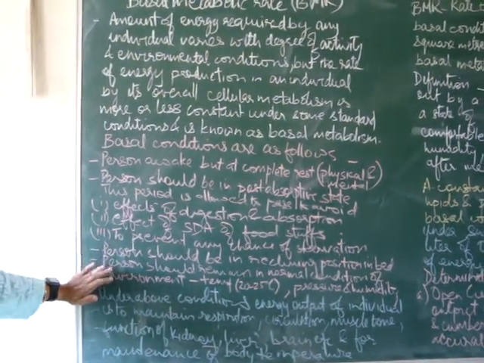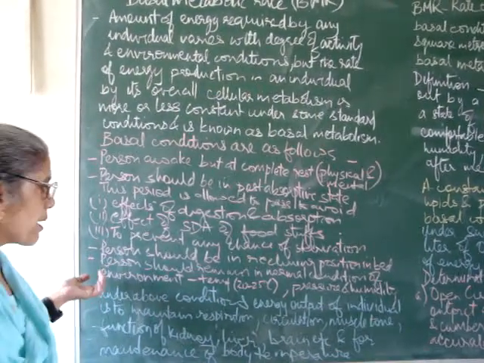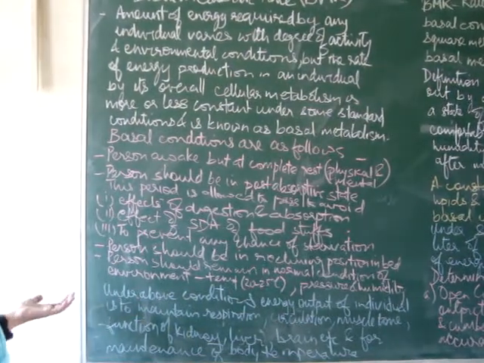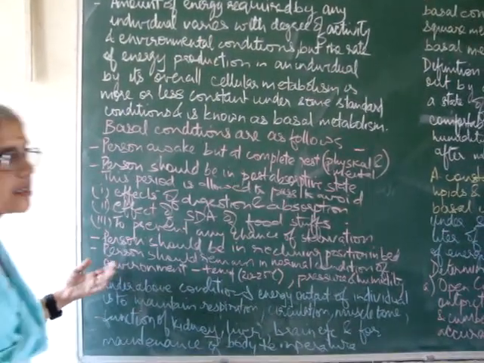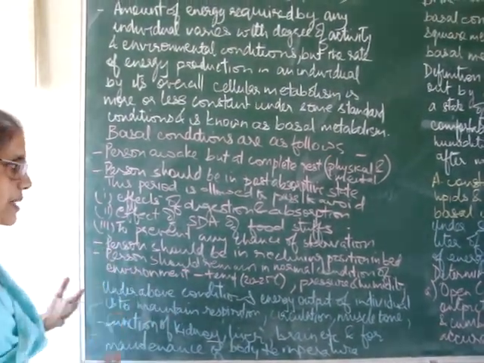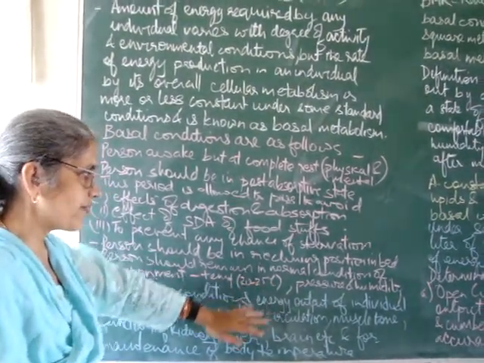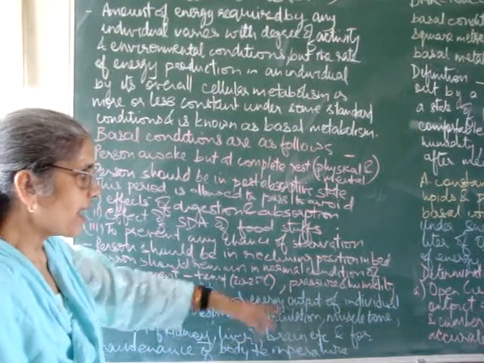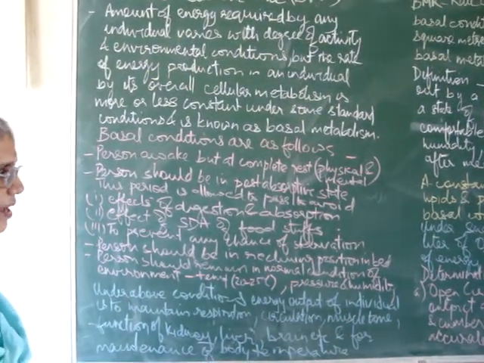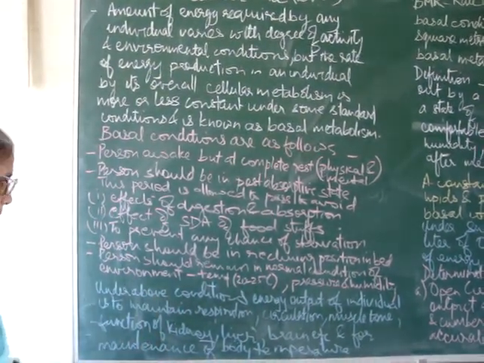Then person should be in reclining position and person should remain in normal conditions of environment. This is very important because environmental conditions also affect BMR. The temperature should be around 20 to 25 degrees Celsius. Pressure 1 atmosphere and humidity should be normal.